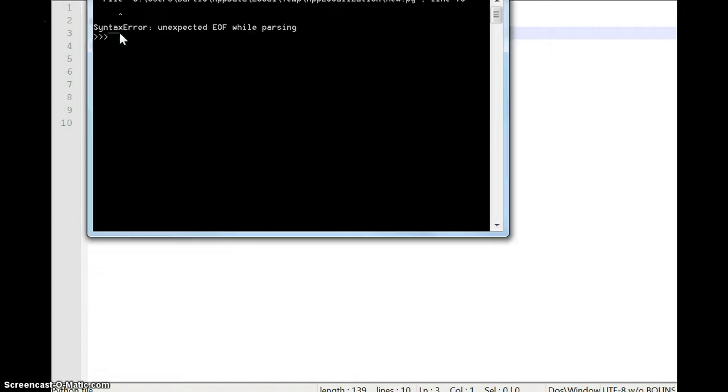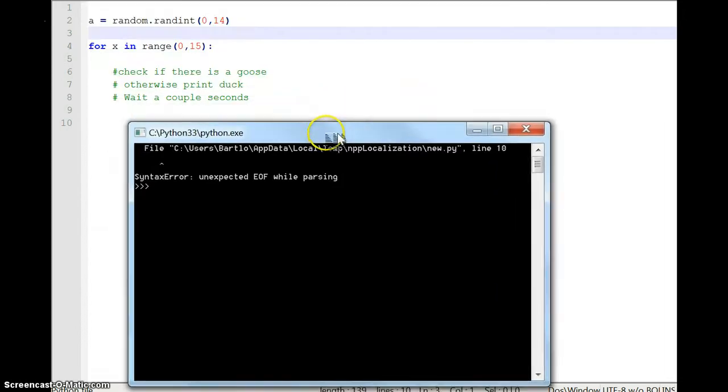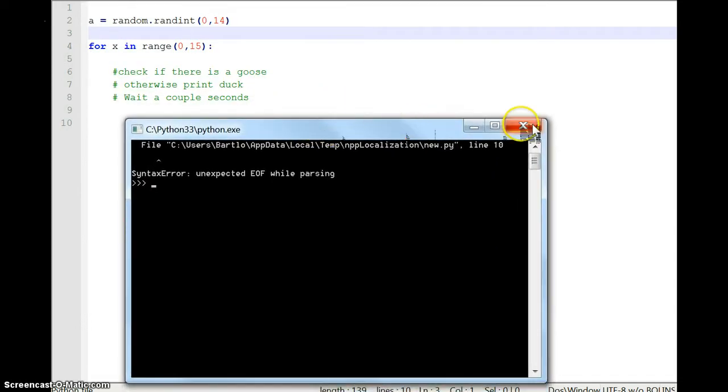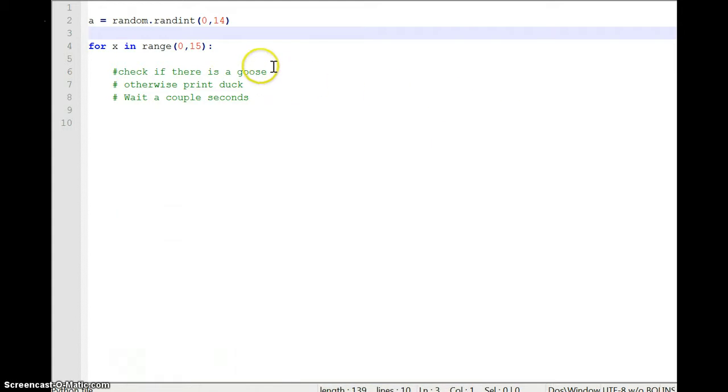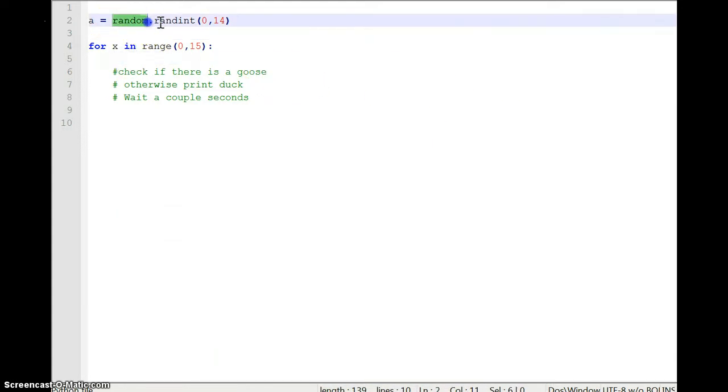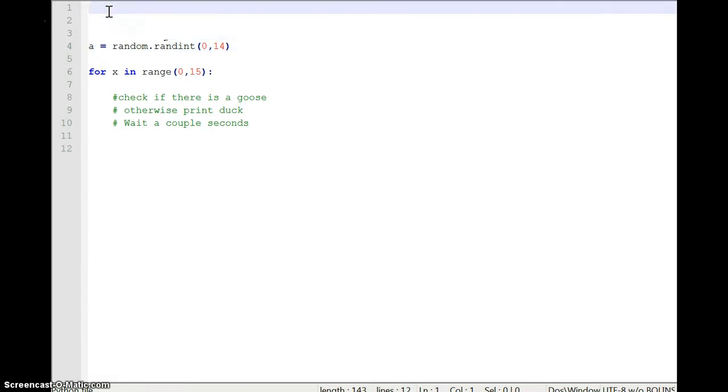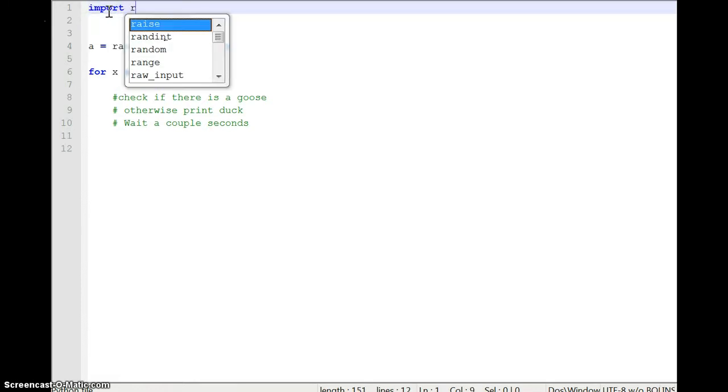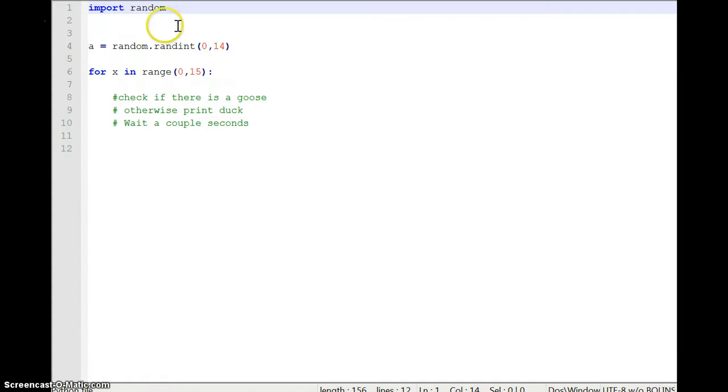Now if I run this, Python's going to have issues, right? There's nothing in here first off. But we need to import the idea of random, right? So make sure that you start off your code with this. Python likes to run super lean, right? So if it's not using random, it doesn't want to bring it in. So we're going to import the idea of random in. Okay, use it. So now I have A.